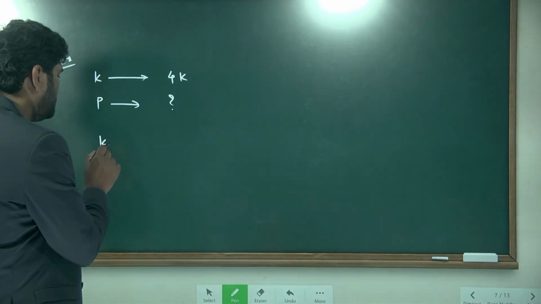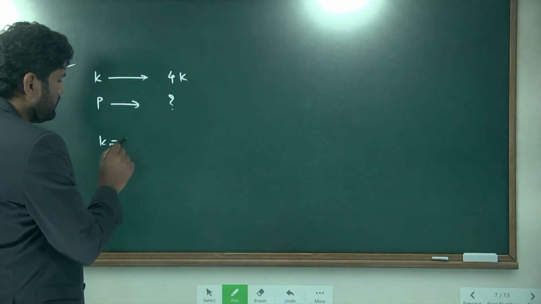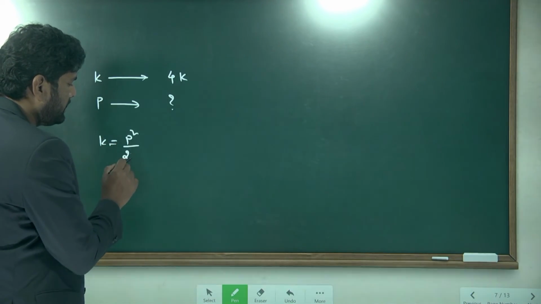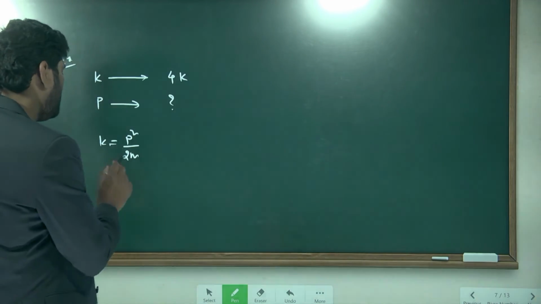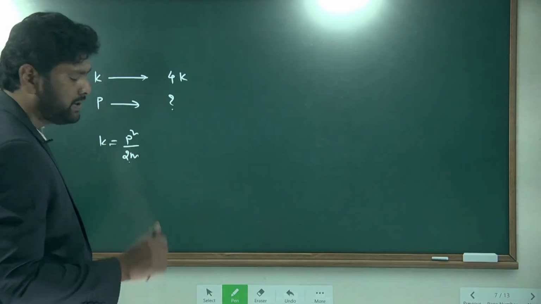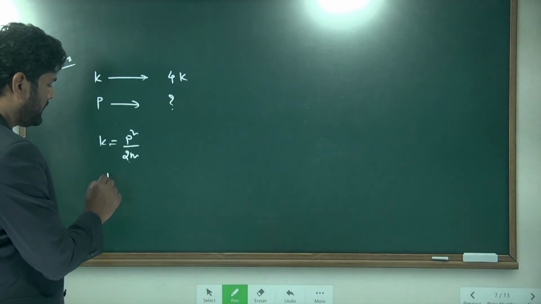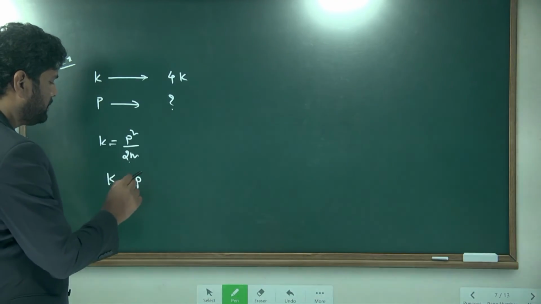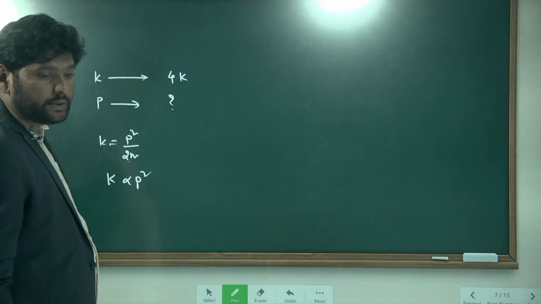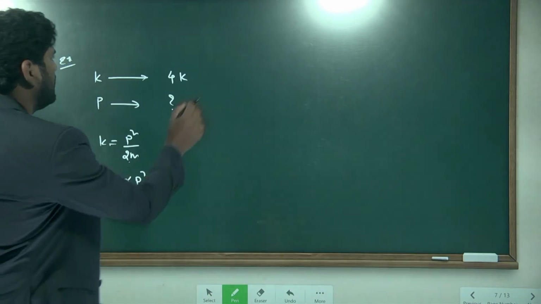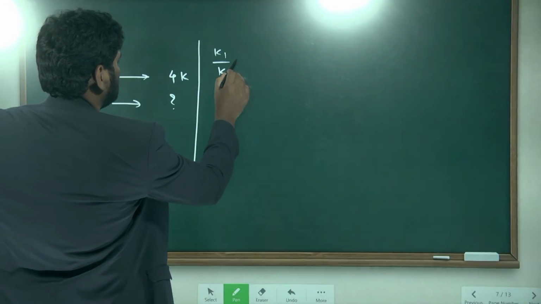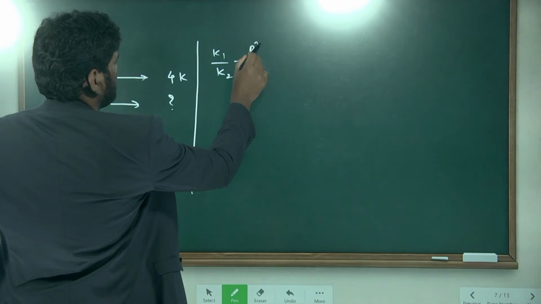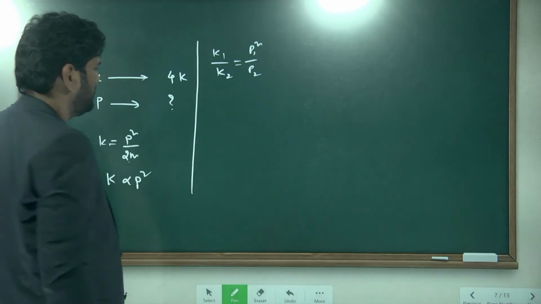So kinetic energy is equal to P square by 2m. As you see, the mass of the body remains constant. When it remains constant, you can write K proportional to P square. So K1 by K2 is equal to P1 square by P2 square.